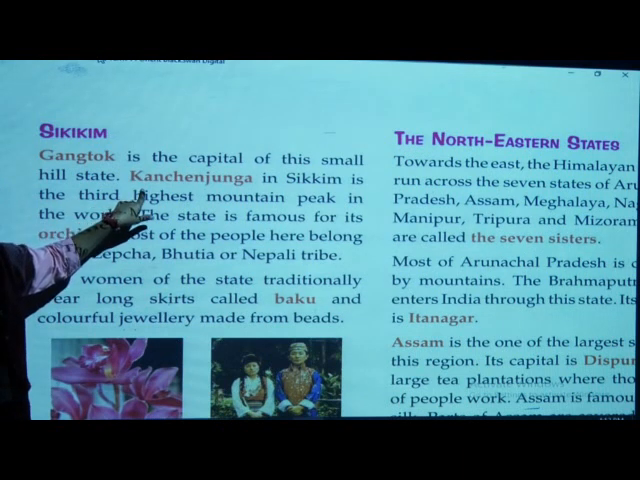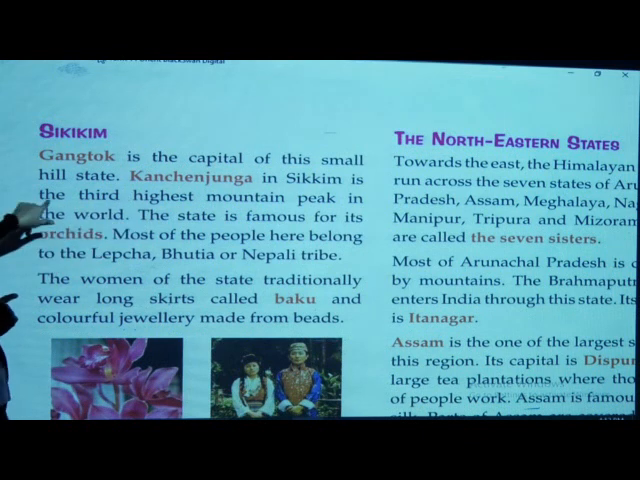Kanchenjunga, okay, the word has already come here. Kanchenjunga we have already discussed. It is in Sikkim, the third largest mountain peak in the world. Mount Everest is the first and Kanchenjunga is the third. The state is famous for what? Yes, orchids. Our school name, Nageshwarji, orchid flowers are famous here in Sikkim.